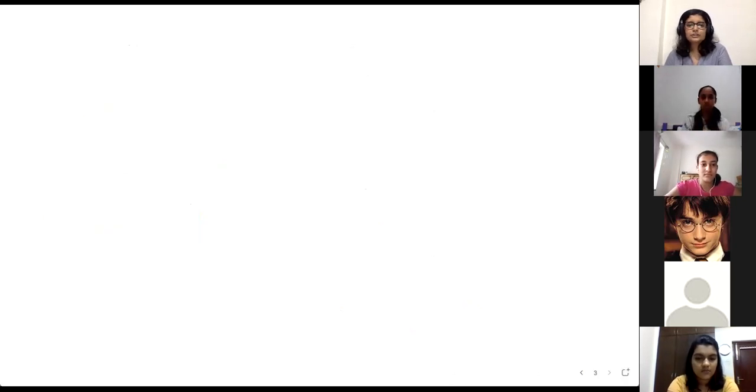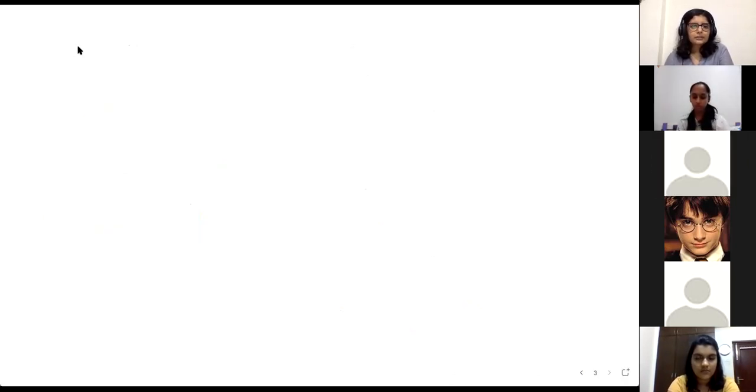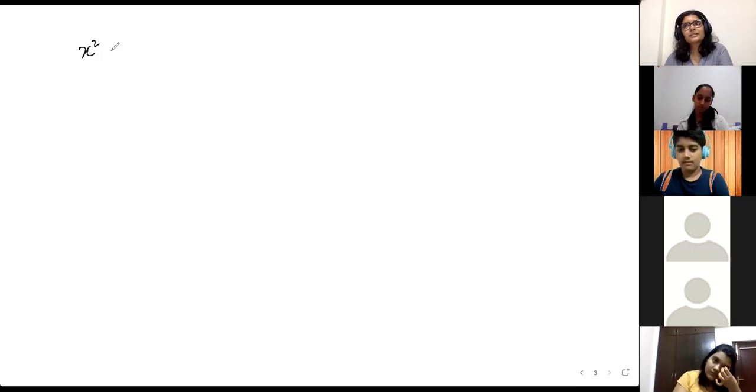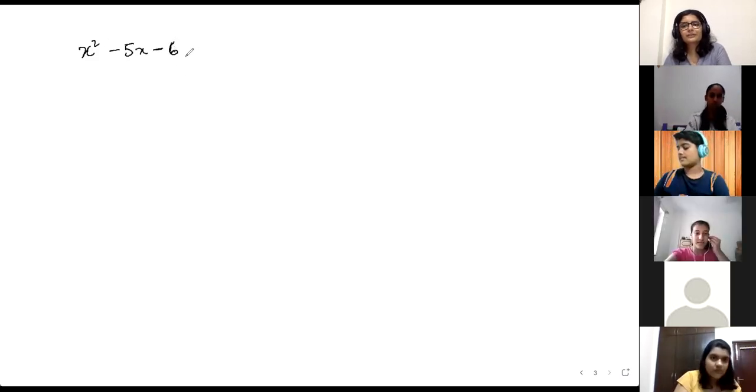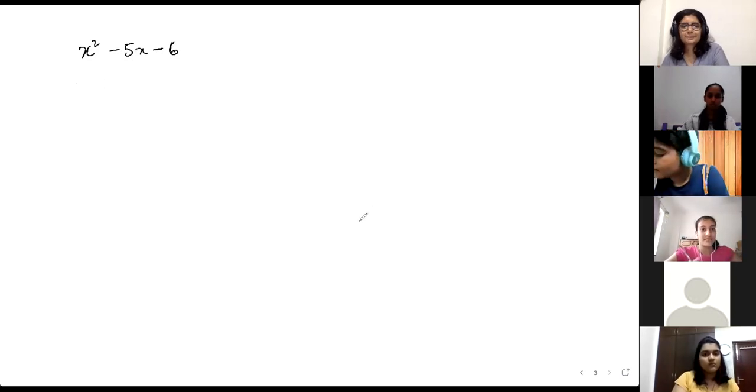Solve this. Do this on your own. Again the same thing, x squared, but this time minus 5x minus 6. Previously we had plus 6, now I'm giving you minus 6. Solve this.